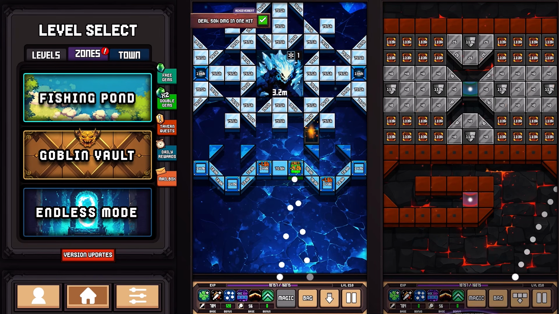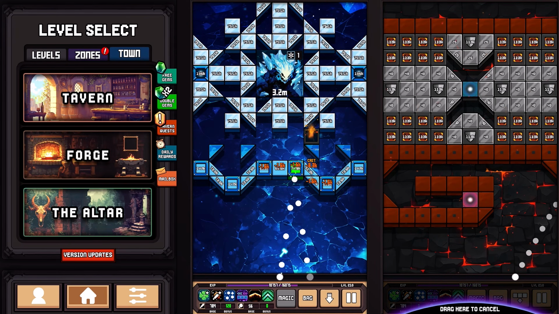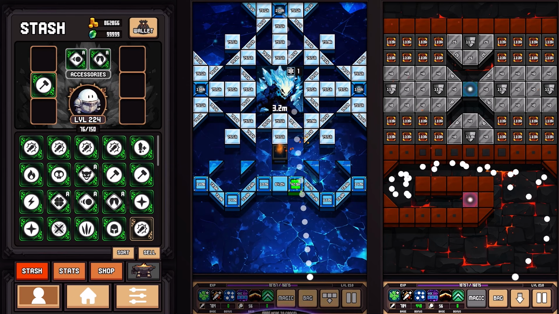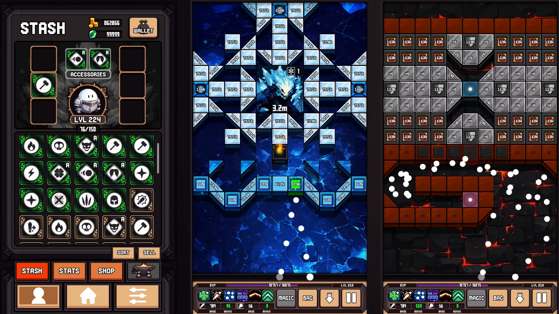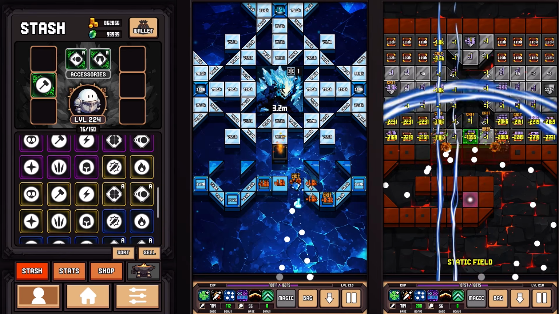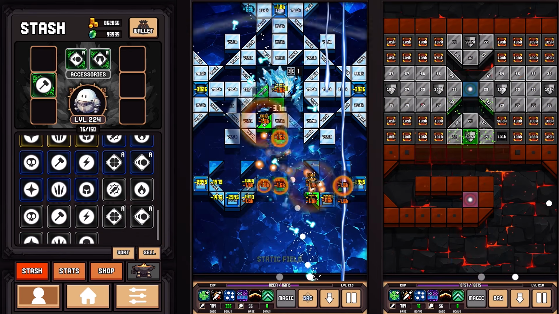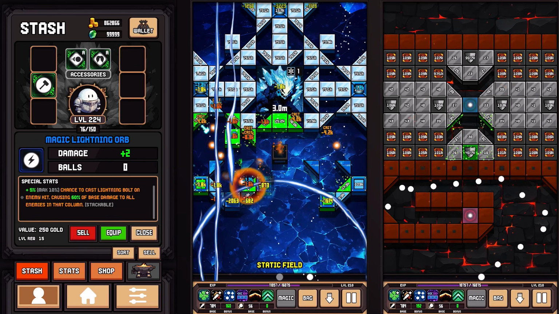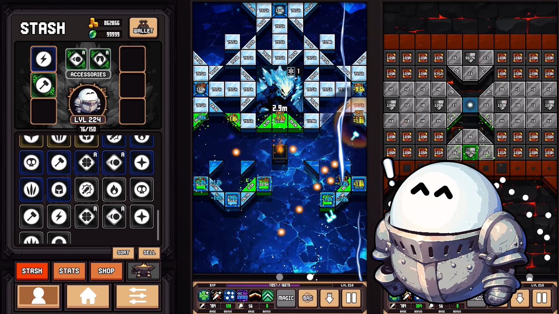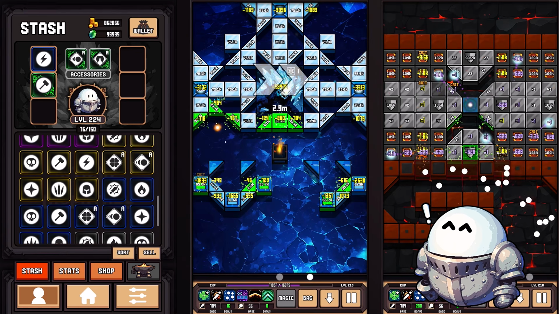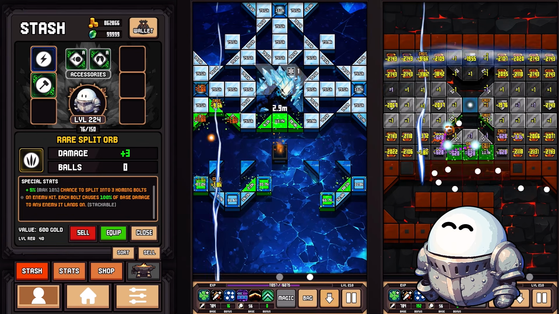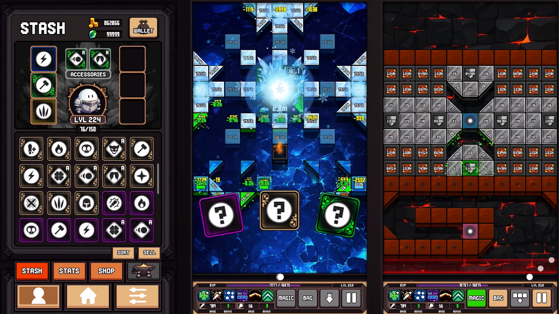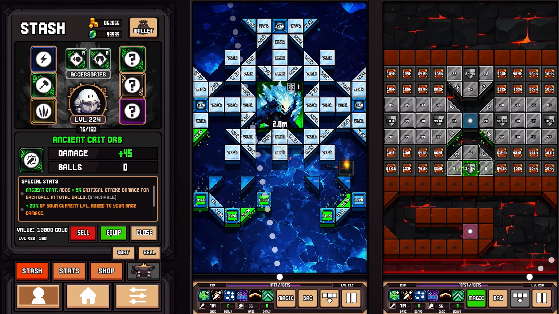I love the itemization behind it. I love that you had to fight bosses. I love that the game didn't need to end when you completed the story mode. So I've put a lot of that same thought into designing this game. The game revolves around fighting your way through levels and finding these things called orbs. You play as Sir Orby. It's this little character that's been on the screen this whole time. You were probably wondering who that was. Well, that's you in the game, basically. You find these little orbs from breaking blocks, and you can equip them to become stronger.